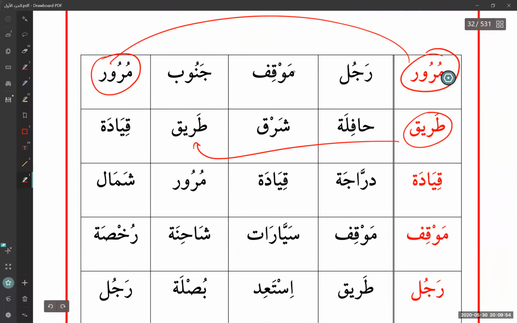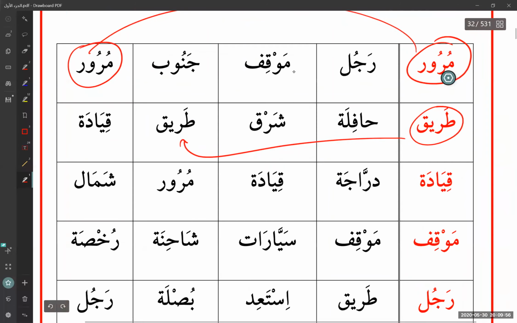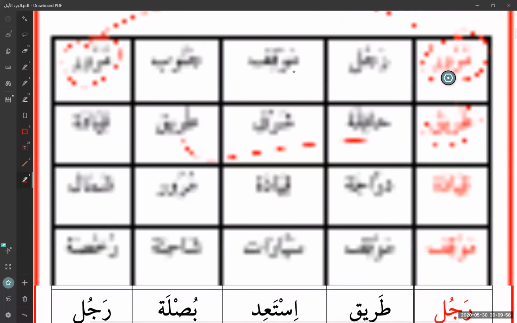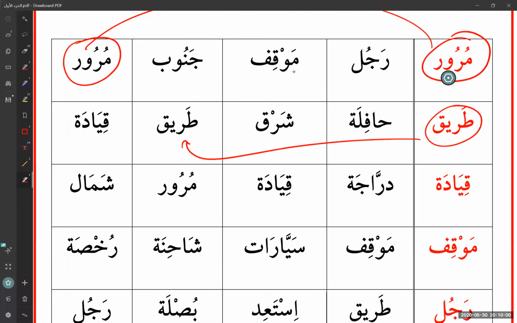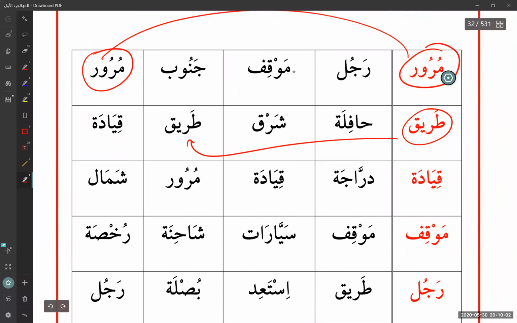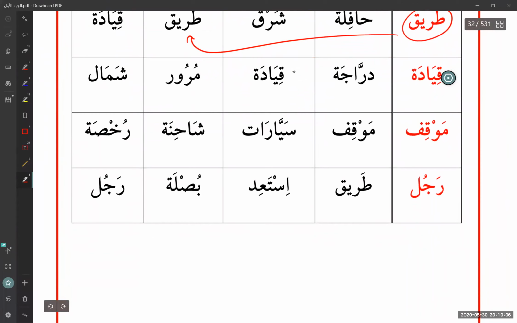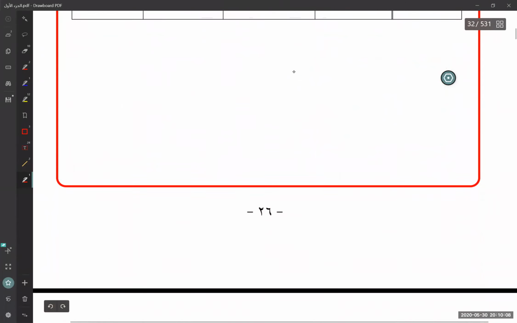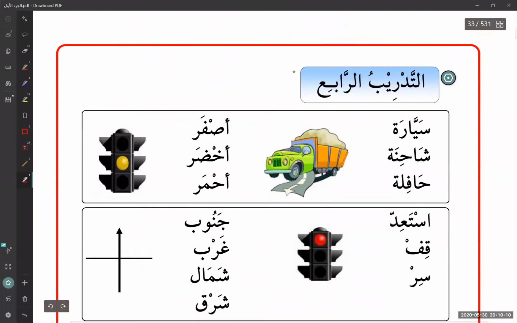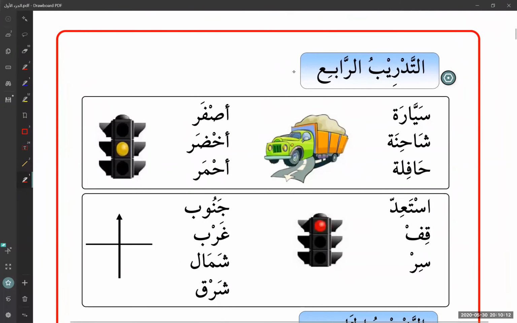Okay, it's going to help you keep up with your memorization. So if you're not doing that, then this exercise will not have any meaning. So please use them properly, and don't ignore them just because it's too easy. Okay, and then at the table we have the fourth exercise.